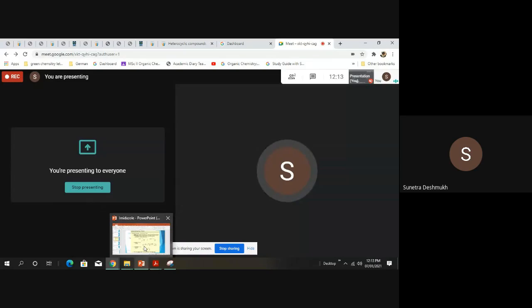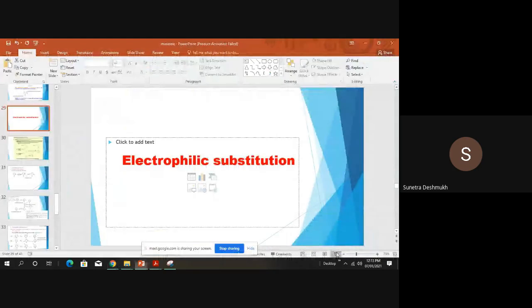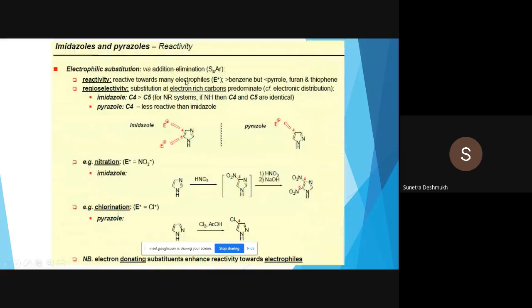In continuation with our last lecture regarding pyrazole and pyridine, we will go now to the next property: electrophilic substitution of pyrazole and imidazole. We'll see one by one. So, imidazole and pyrazole reactivity.